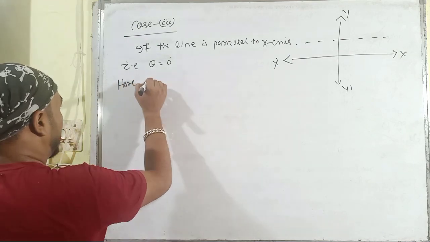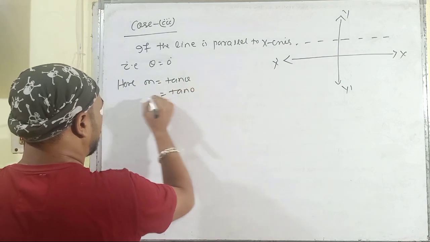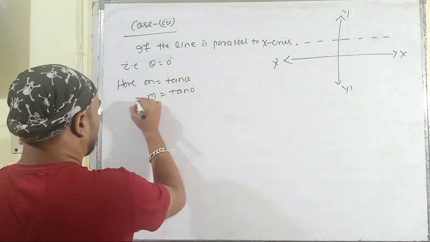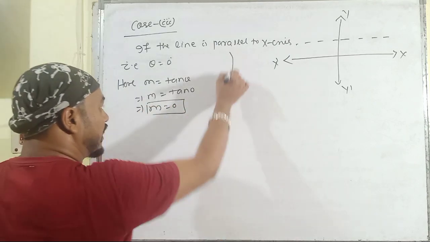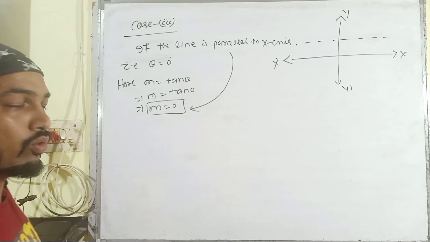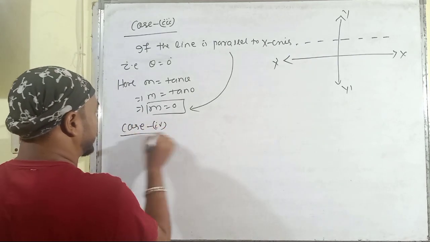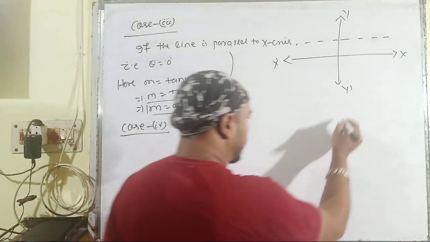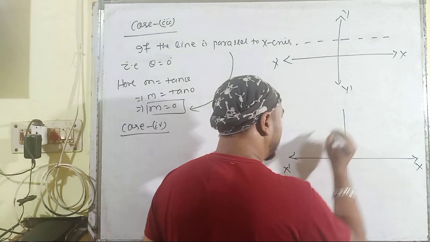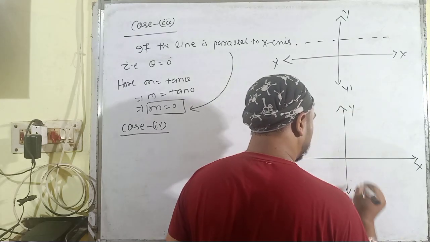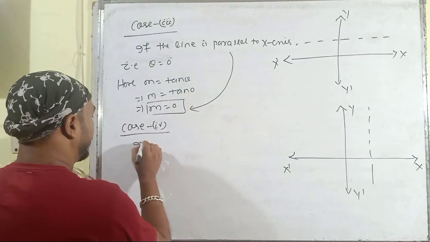Here m, that is slope, equals tan theta, which is tan 0, so the slope m will be 0. If the line is parallel to the x-axis, then the slope is equal to 0. Then let us discuss the exceptional case in the topic of slope, that is, if the line is perpendicular to the x-axis, that means theta is equal to 90 degrees.